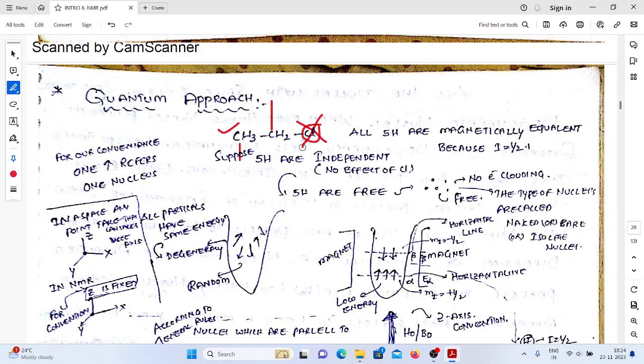What is the meaning? All the protons have the same environment, right? These five protons are independent in nature. No effect of the chlorine. Chlorine is not influencing the carbons. So five protons are free in nature.